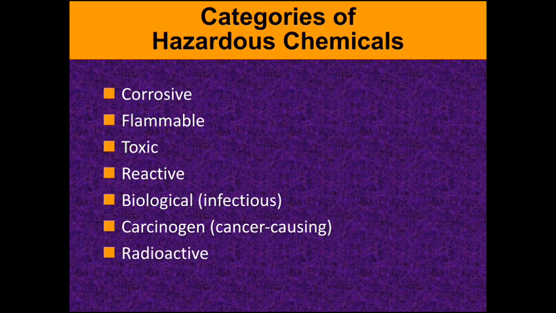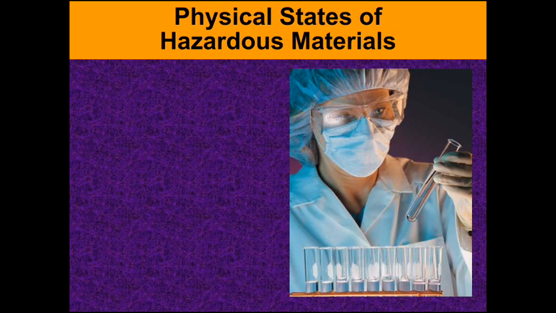And radioactive, usually we know that in the nuclear reactors, uranium, plutonium, all these are radioactive materials, and these will cause some adverse effects on human health, and it will affect the atmosphere. So that's why, depending upon these properties, corrosiveness, flammability, toxicity, reactive, biological, carcinogenic, and radioactive properties, the chemicals are categorized.